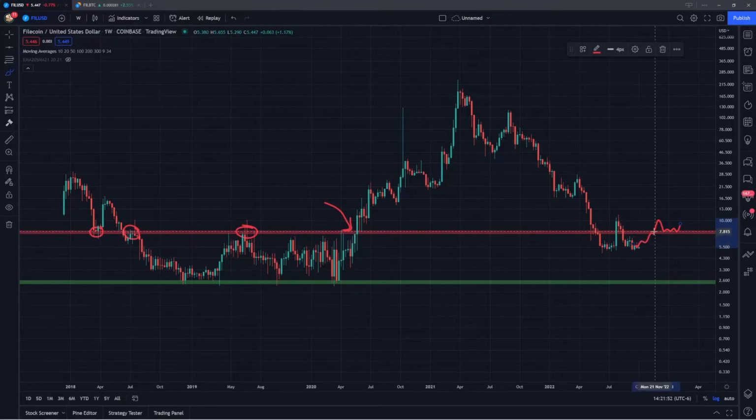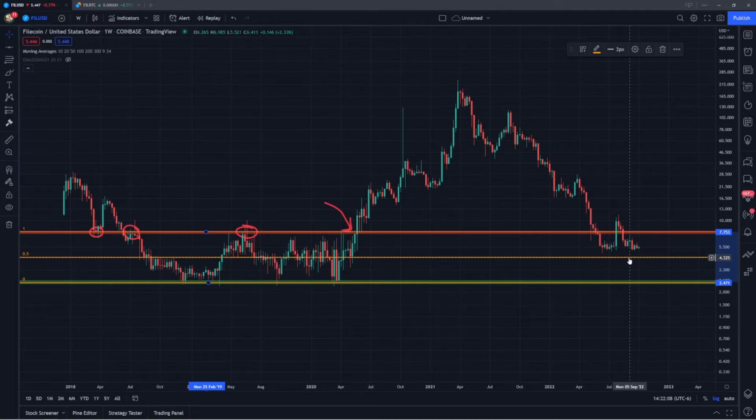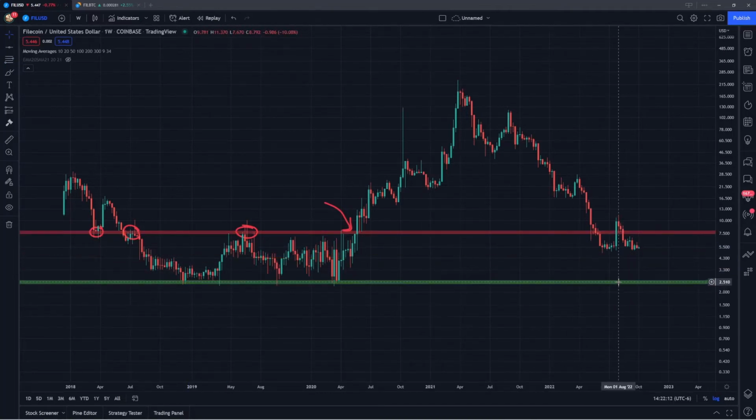Now, if we don't have something like that and we just have, say, a rejection, or maybe we just have a longer period of consolidation, do consider that we are back within this massive range. So the next support level down could be the middle of the range, which if I take this retracement is going to be right around $4.30. And then from there, the range lows again as support around $2.50.